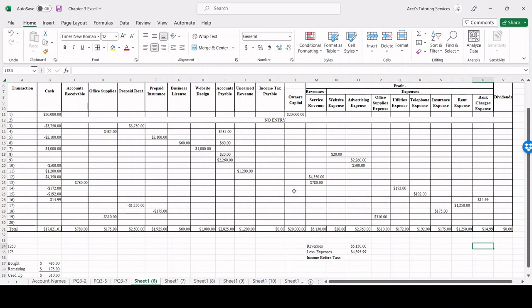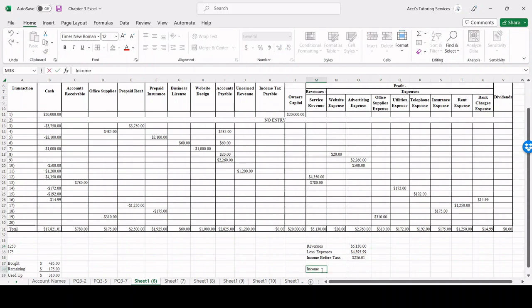So for example, to calculate the balance for accounts payable, we're going to simply do 485 plus 60 plus 20 plus 2260 to arrive at 2825. For advertising expense, 2260 plus 500 gets us this. If we have a negative number, then we're going to subtract it. Simple as that, right? So once we do this, we're going to take the revenue, subtract the expenses to arrive at 236.